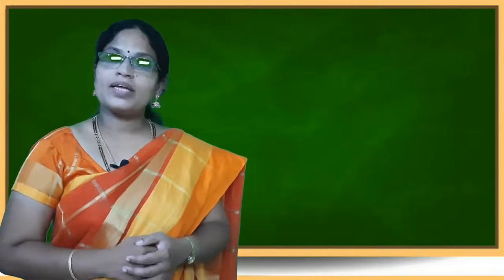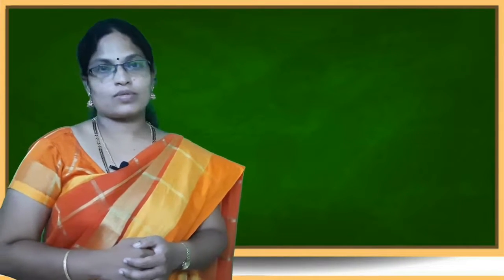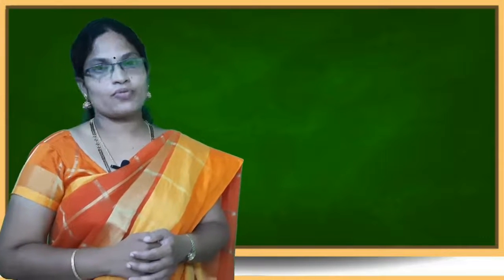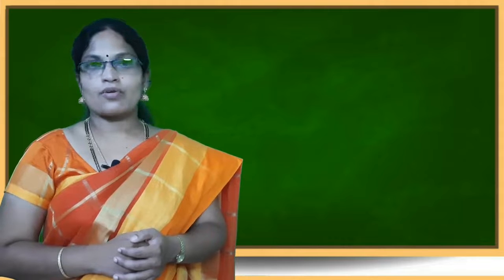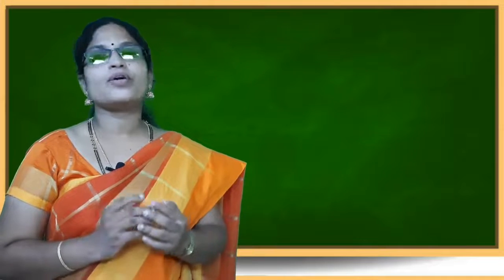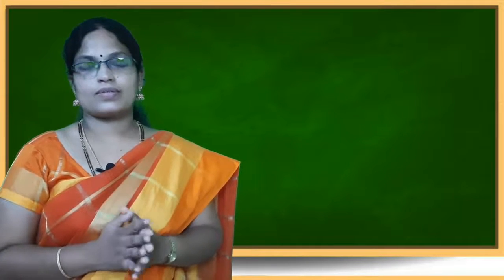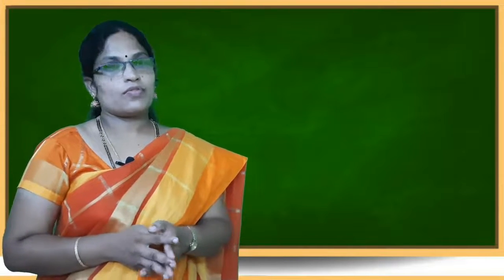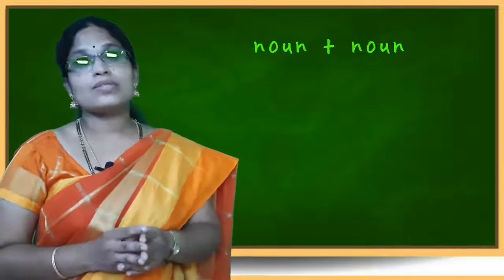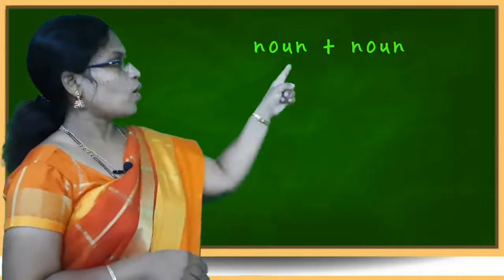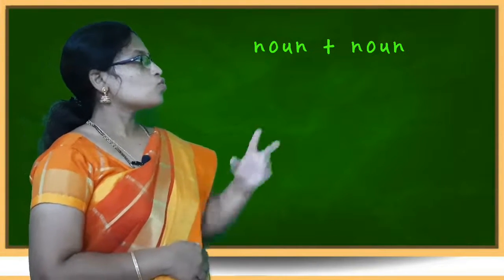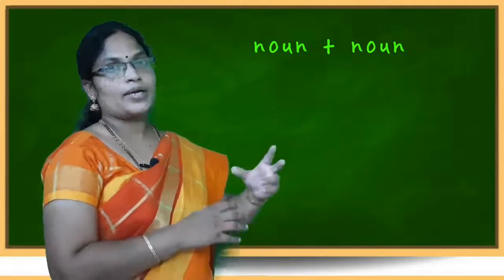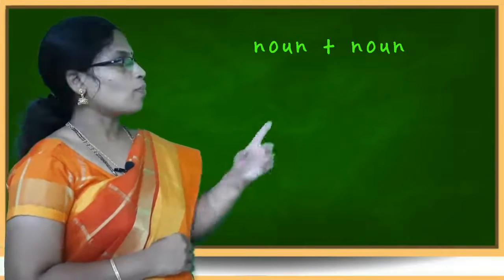There are many combinations of compound nouns. Let us see a few of them. Compound nouns are formed using different combinations of words. The first one, noun plus noun combination. In this combination, two nouns are combined to form a compound noun.